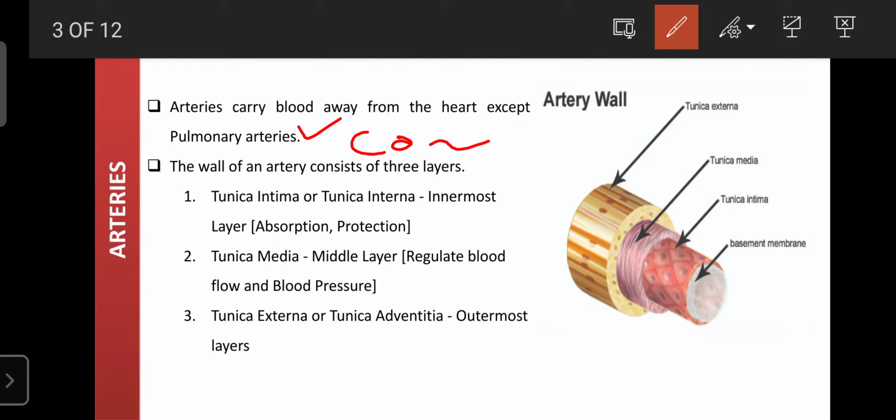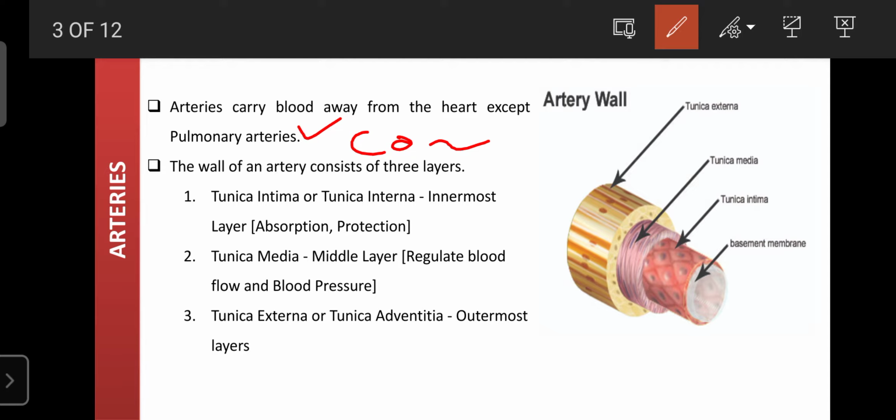But for the remaining, whenever you see a name ending with arteries, they always transport the oxygenated blood, and they always carry the blood away from the heart. The pulmonary arteries are the only arteries in our body that carry the deoxygenated blood, from the right ventricle to the lungs for the oxygenation process.